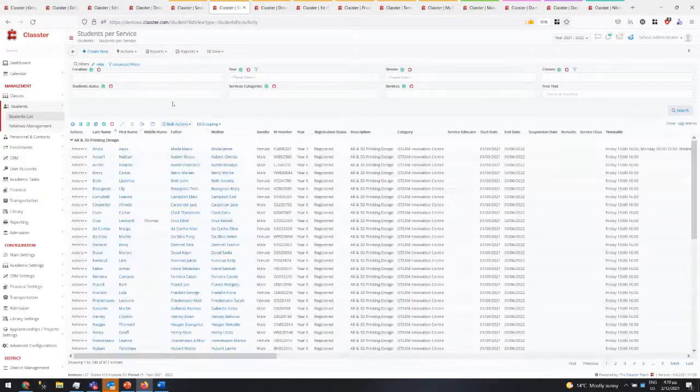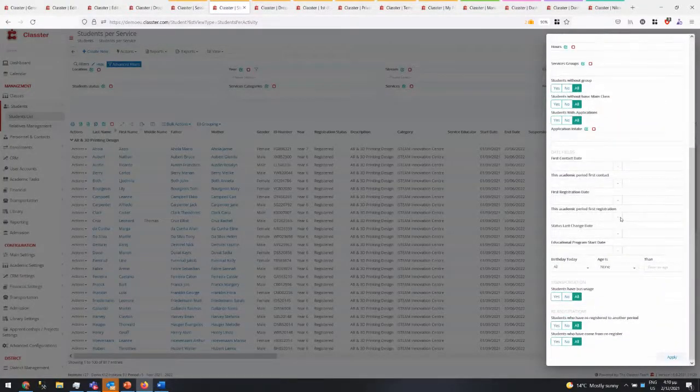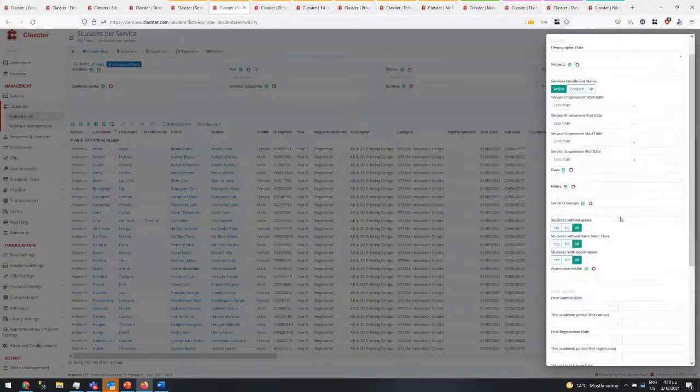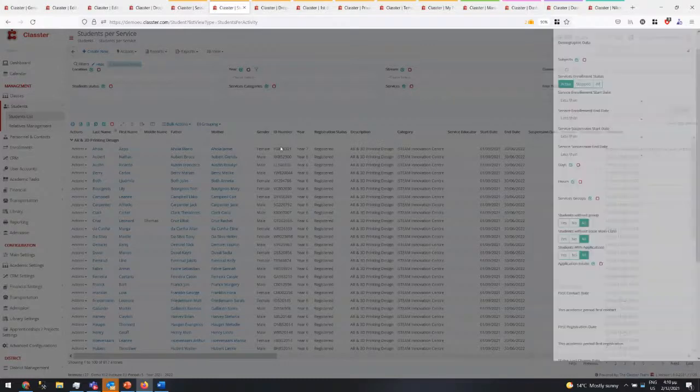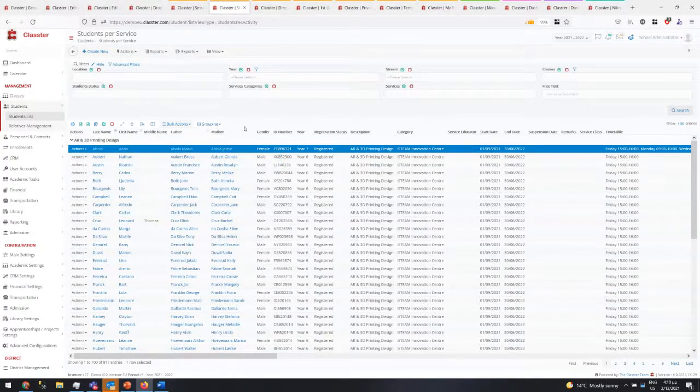You can filter this based on the different categories here. You have a lot of filters here. You can filter per service class, per service price category, things like that, per days that somebody has it. Then you have a lot of actions here. We can go stop, start, change the price category, change the class in a bulk. So you can do all these changes.